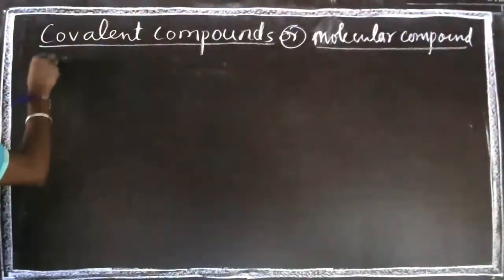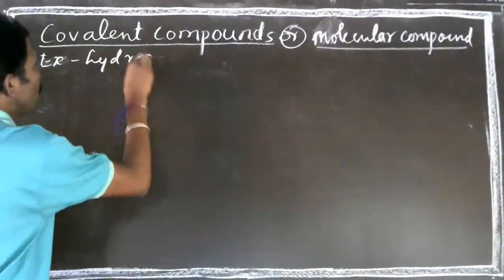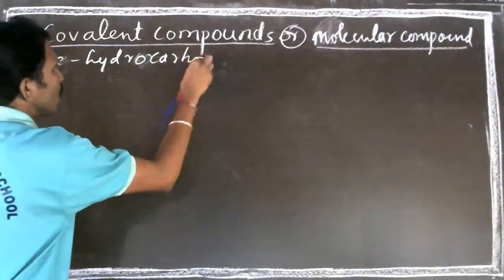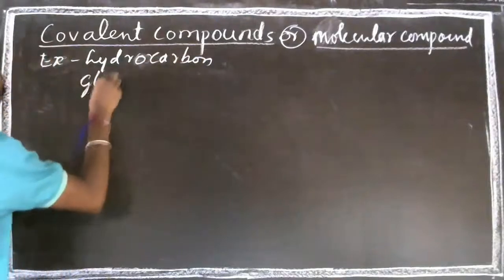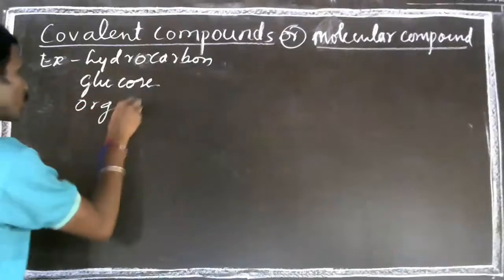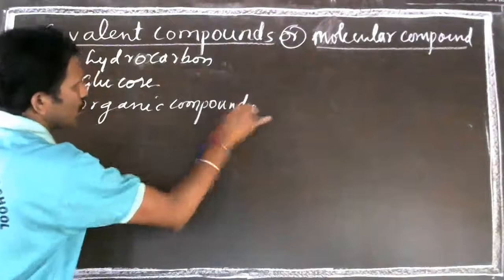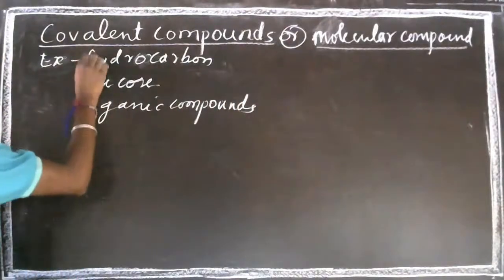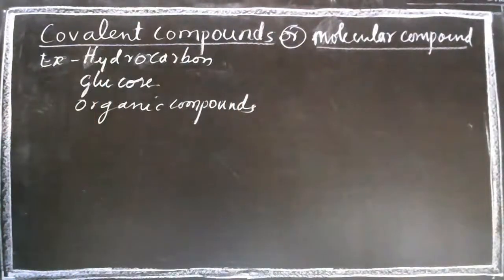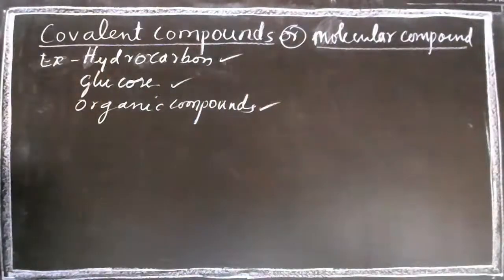Examples: all hydrocarbons, glucose, and all organic compounds. These are the examples of covalent compounds.